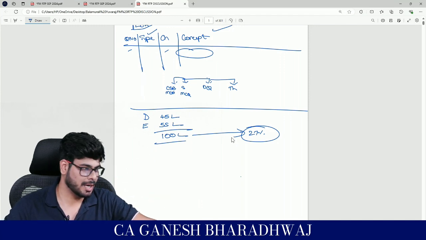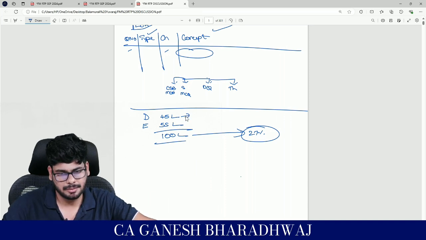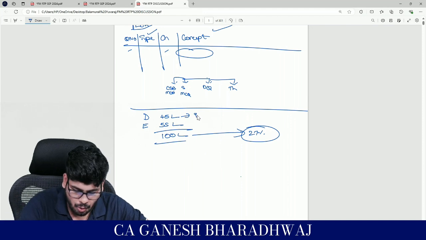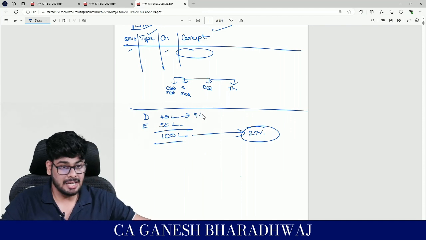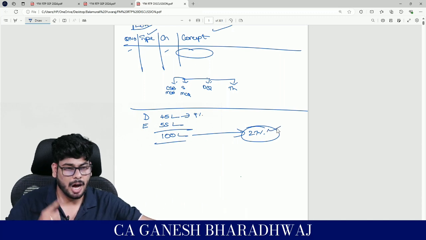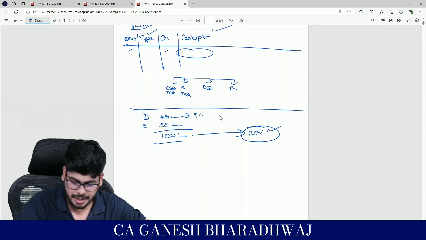Now, what happens here is, for the debt holders, how much am I paying? On this 45 lakhs, how much am I paying? I'm paying only 9%. But even on this 45 lakh invested, I was generating how much? 27. How much more am I generating? Come on, how much more am I generating?